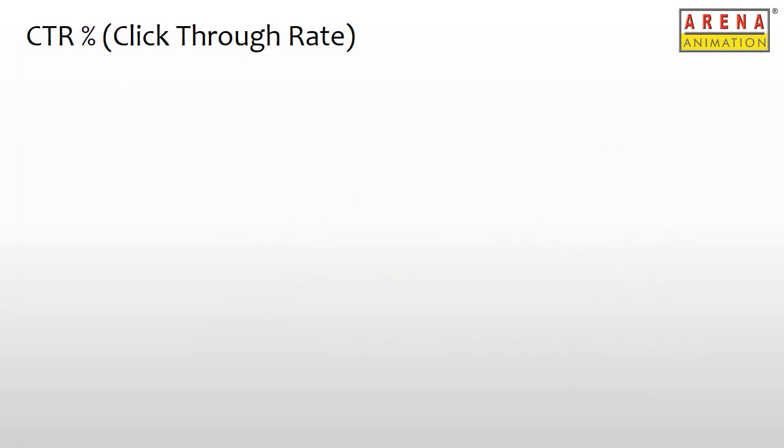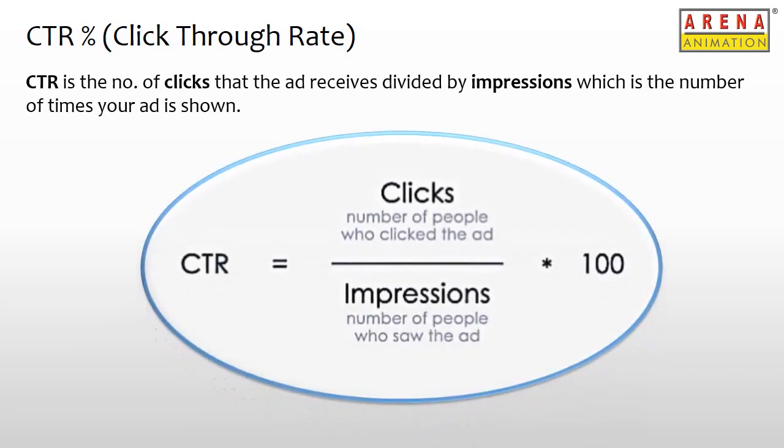Yet another important metric to understand how well we are communicating with searchers is the click-through rate. This can help determine the relevance and effectiveness of the campaign. Click-through rate or CTR is the percentage calculation of the total number of people who click the ad, that is clicks, by the total number of times the ad showed up, that is impressions.